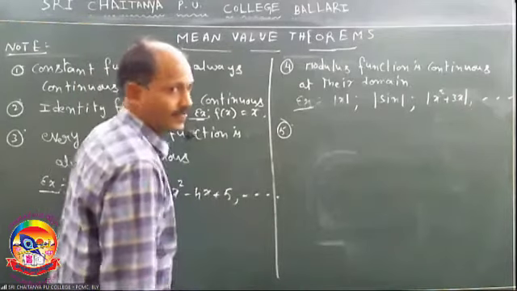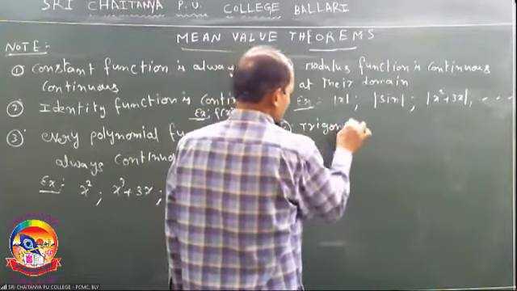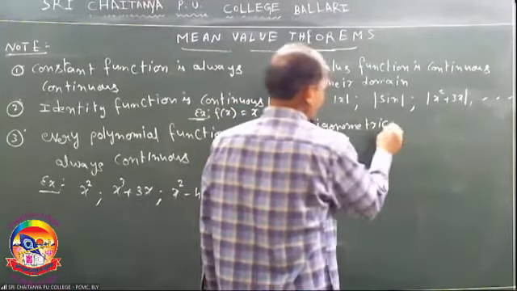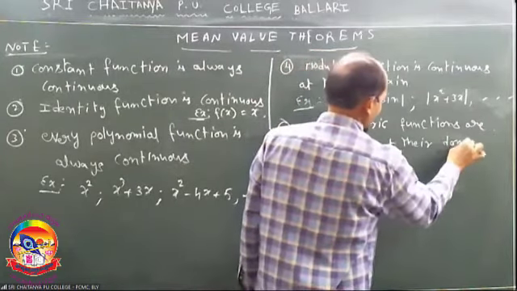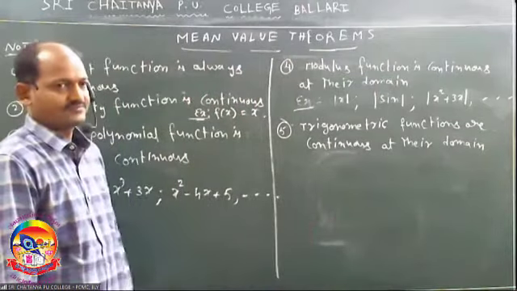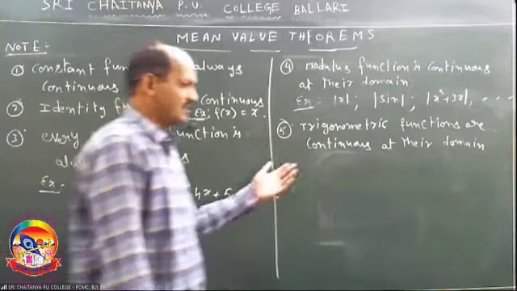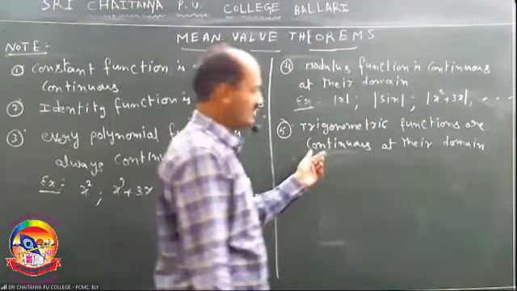Next, trigonometric functions. Trigonometric functions are continuous at their domain. Sin, cos always continuous. So every trigonometric function is continuous at their domain only. Not everywhere. At their domain.